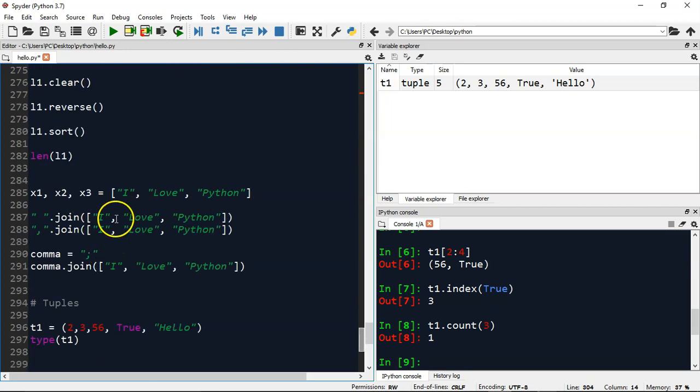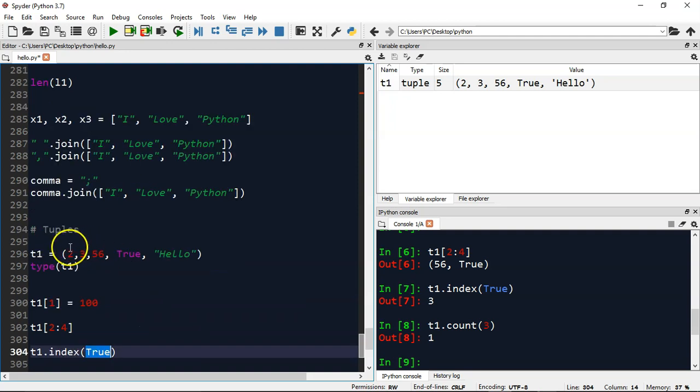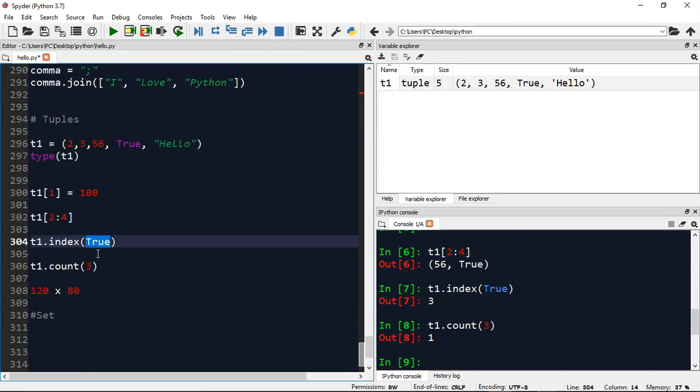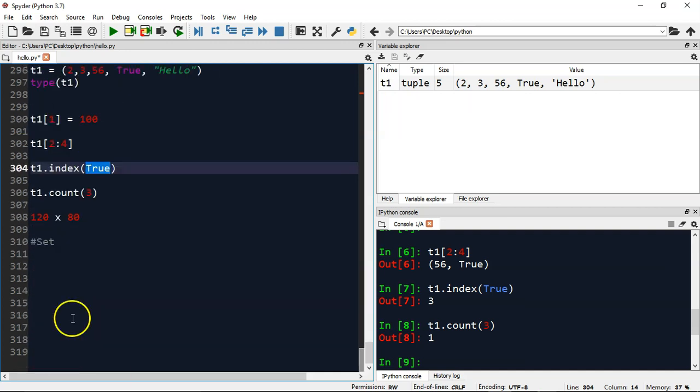So let's say if you put I at the zeroth location, every time at the zeroth location you will get I only, unless and until you update or apply any kind of modification on top of this list. And tuples themselves cannot be modified. So when you try to retrieve individual elements of a list or a tuple, every time you retrieve them in the same order. That is the ordered collection, you can say.